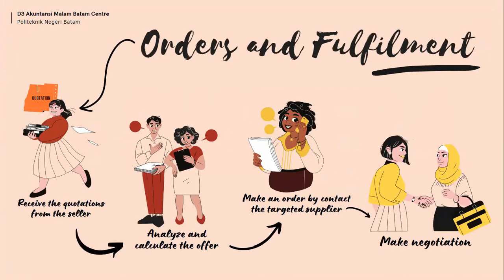And then once he fixes the order plan, the buyer will need to contact the targeted supplier to make an order. In this step, both buyer and seller can still negotiate regarding payment, delivery, and discount.